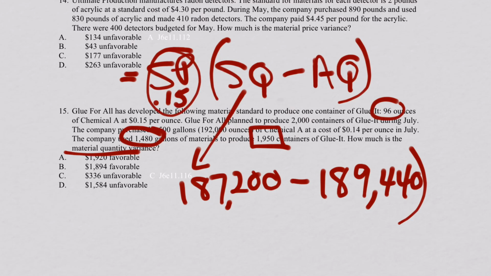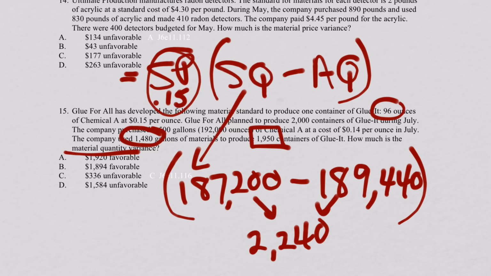That's our formula. That difference is 2,240, I believe, between those two, times the 15-cent rate, the standard rate, gives us $336. That's answer C. That is our material quantity variance in terms of dollars.